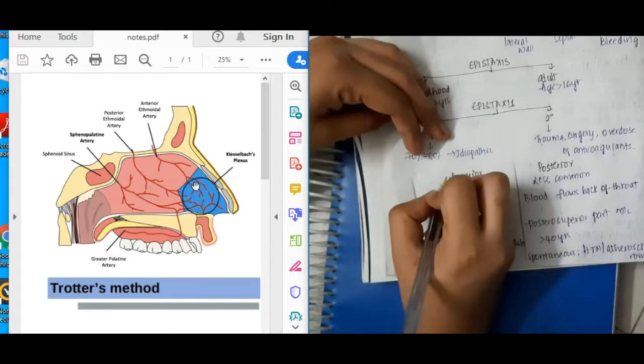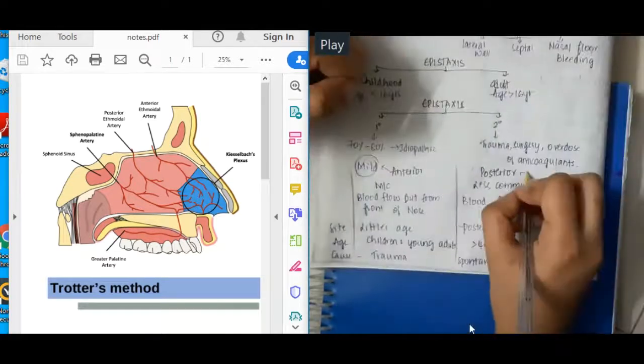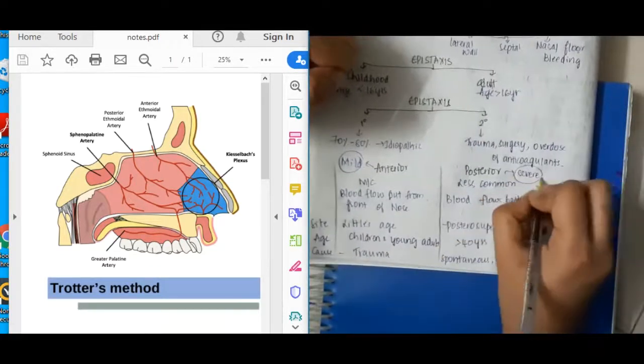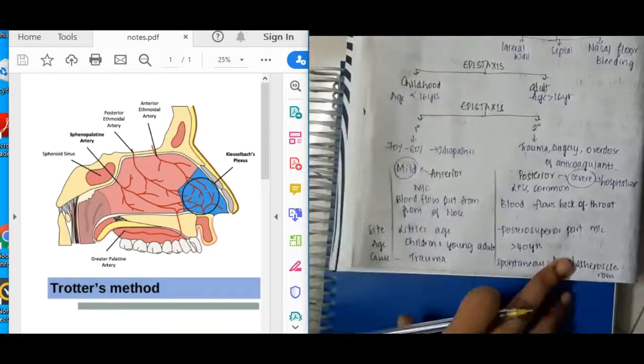Now if you see one thing, this is the anterior epistaxis which is due to Little's plexus, and when there is anterior epistaxis, blood flows through the nose, whereas when there is posterior epistaxis, blood flows to the back of the throat like this. Okay, next. So if you see, anterior epistaxis is mild, whereas posterior epistaxis is severe. Because posterior epistaxis is severe, hospitalization is important.